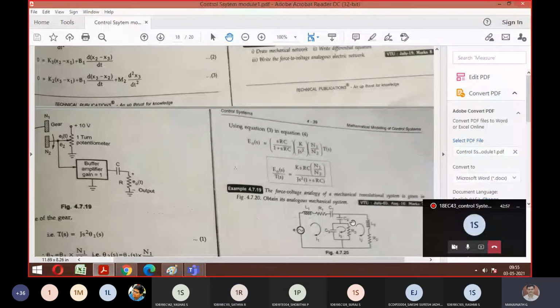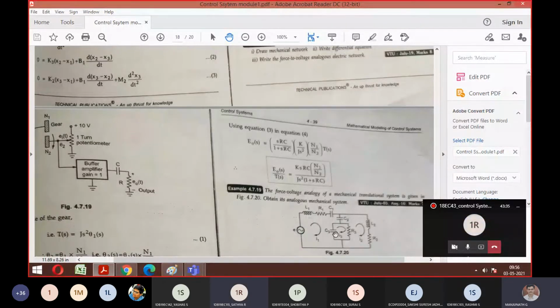Then the last mesh equation, for I3. Only two terms you have in this mesh. 0 equals to 1 by C3 integration of I3 minus I1 dt.